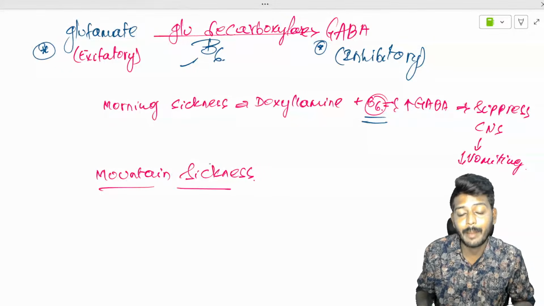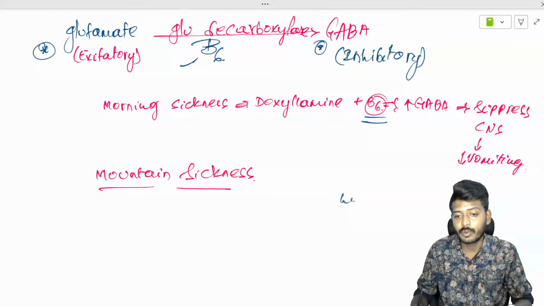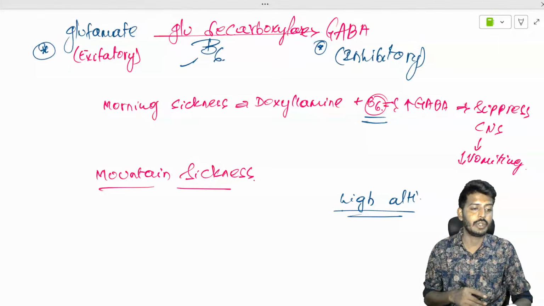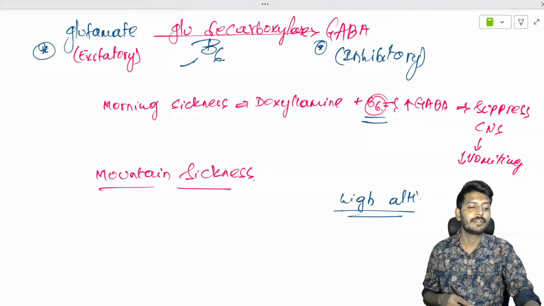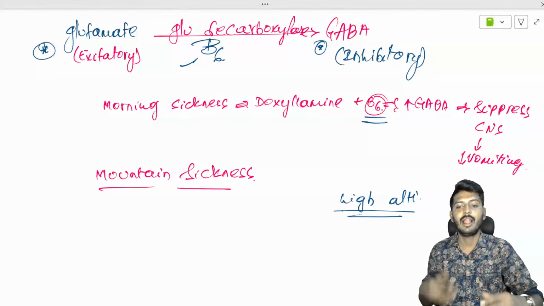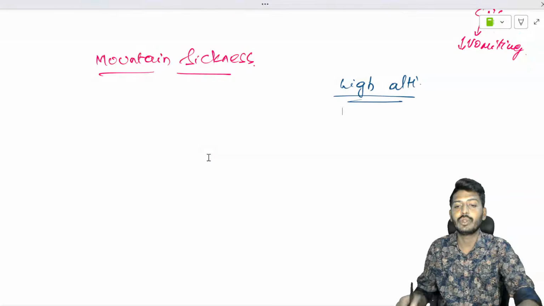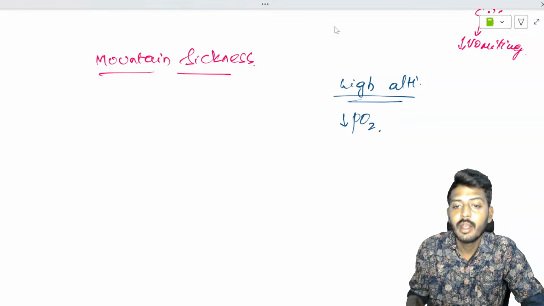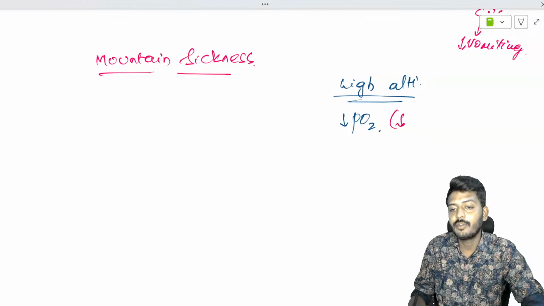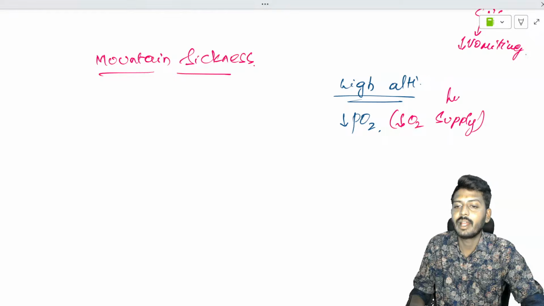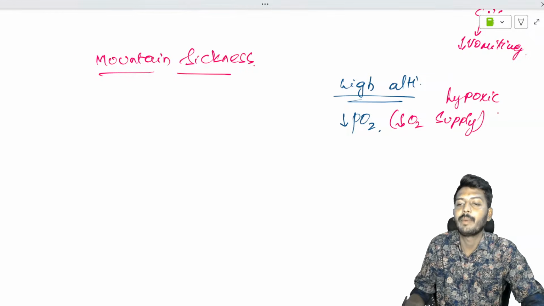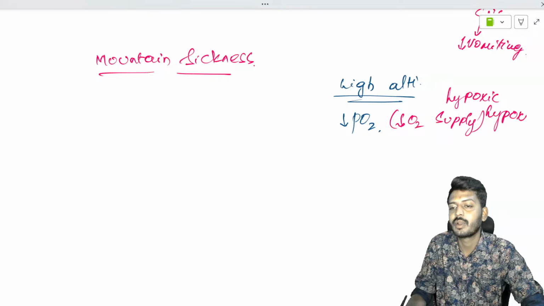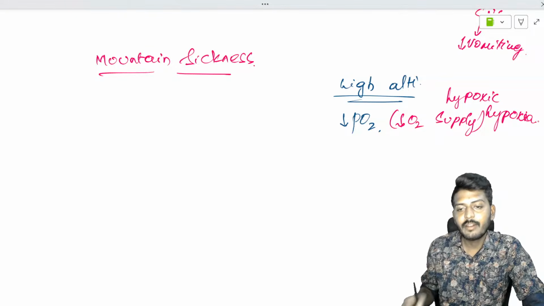A person goes to a high altitude, for example to Ladakh. When they go to high altitude, there is a decrease of PO2, the partial pressure of oxygen. Because of that, there is a decrease of oxygen supply, leading to hypoxia.